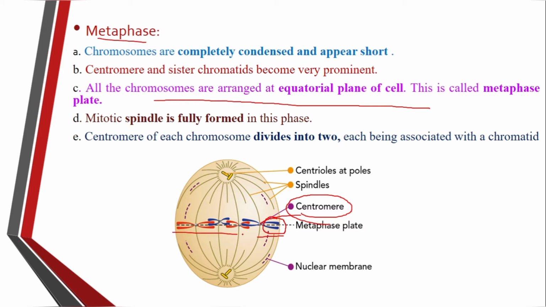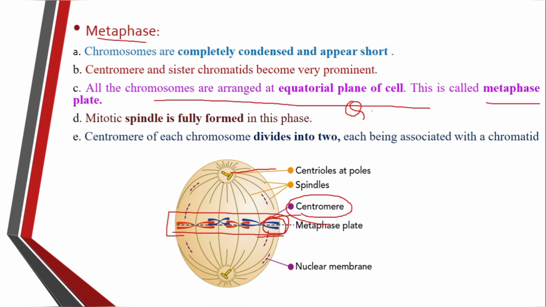हे जे chromosomes आहेत हे कोणत्या प्लेनला अरेंज्ड होतात? इक्वेटोरियल प्लेनला. This is the very important event which occurs in the metaphase. So it is called the metaphase plate. The next important part is the spindle. The spindle fibers are fully formed in this phase. The spindle fibers come from the centriole. This is called the centriole. From the centriole, there is a formation of the spindle fibers.